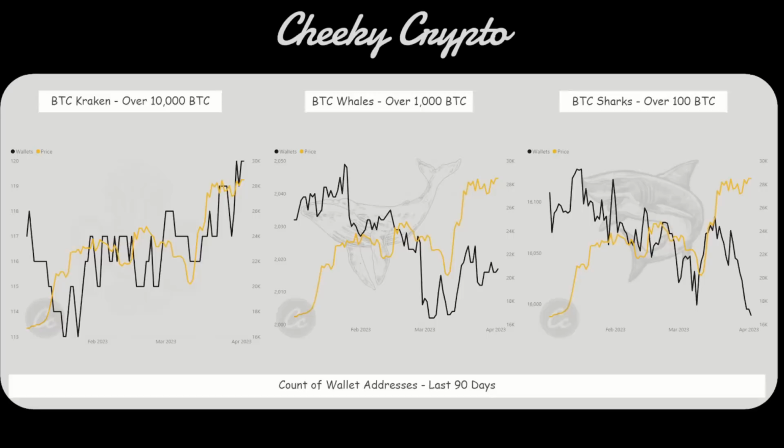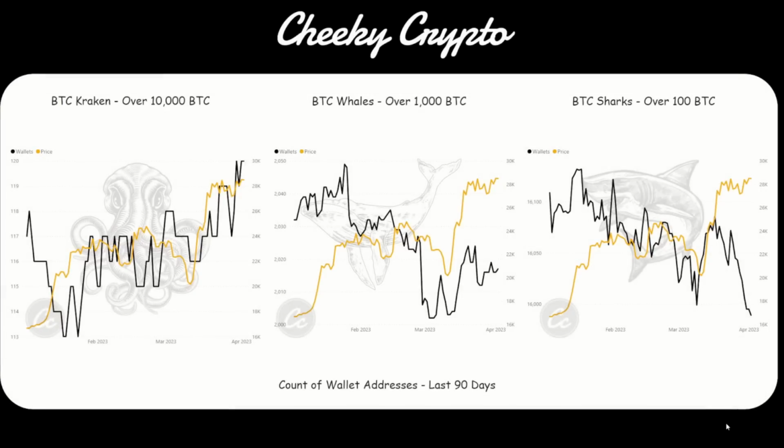So where we are right now essentially is in a state of trying to see whether or not we can pull this down into a nice corrective play, get some fear in for retail investors to sell their Bitcoin as the bottom is actually created, and then we'll see retail or institutional investors coming in, and then we'll see the actual bottom. In my opinion, that's what I think is likely to occur. But that's just my thoughts and opinions on it. Let me know what yours are down in the comments below.